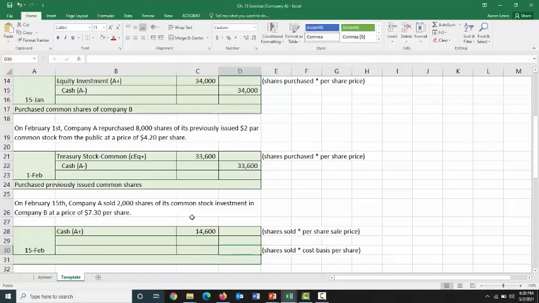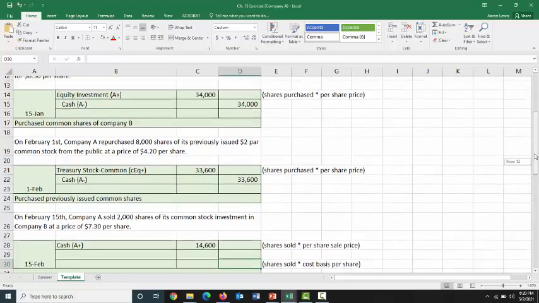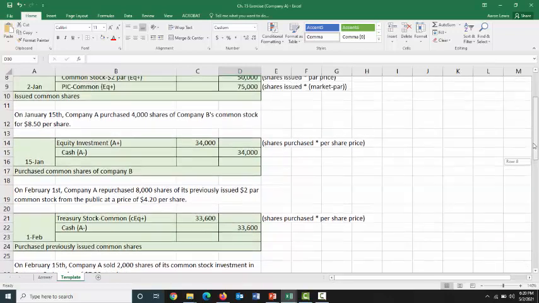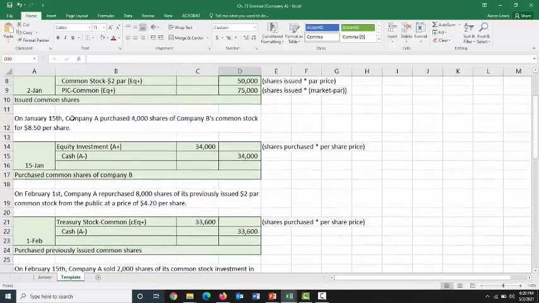Well, we're selling 2,000 shares. We sold them at $7.30 apiece, but how much did we pay to buy Company B stock originally? Well, if we scroll back up, we see that when we invested in Company B up here on January 15th, we paid $8.50 per share.